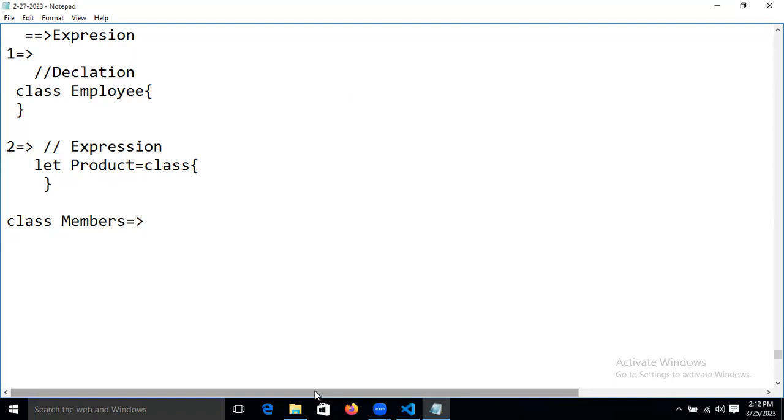Our TypeScript class supports: property, method, accessor, and constructor.